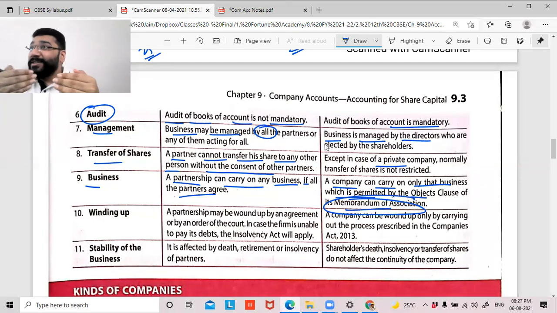So are you able to see the restrictions and compliances placed on companies? There are so many compliance restrictions. That's why not everybody starts a business as a company. People sometimes prefer sole proprietorship because the compliance is too much in companies. So people are sometimes okay with a sole proprietorship concern or a partnership concern.